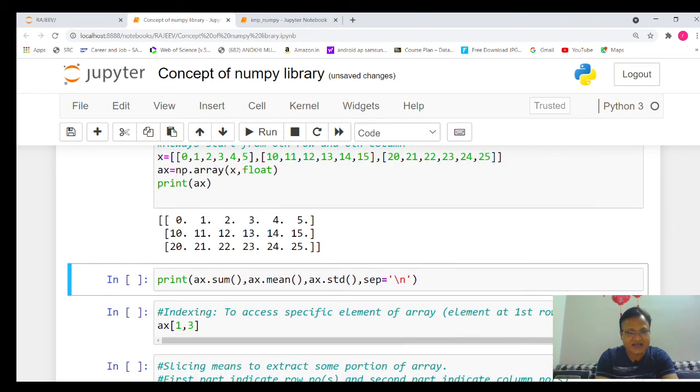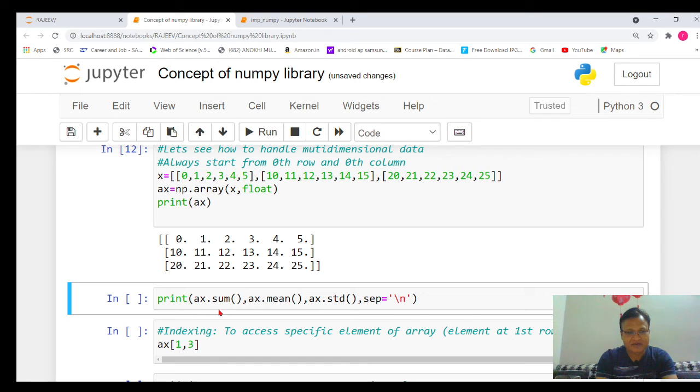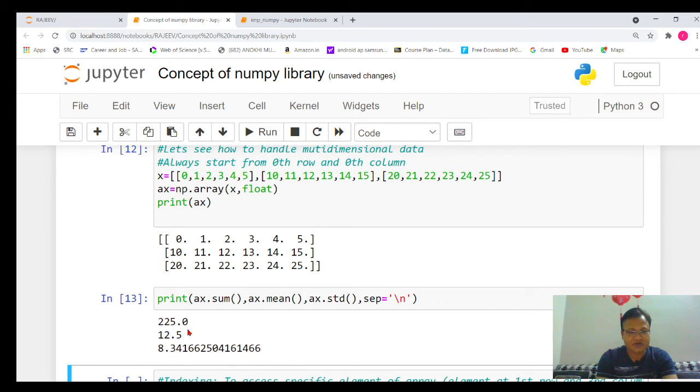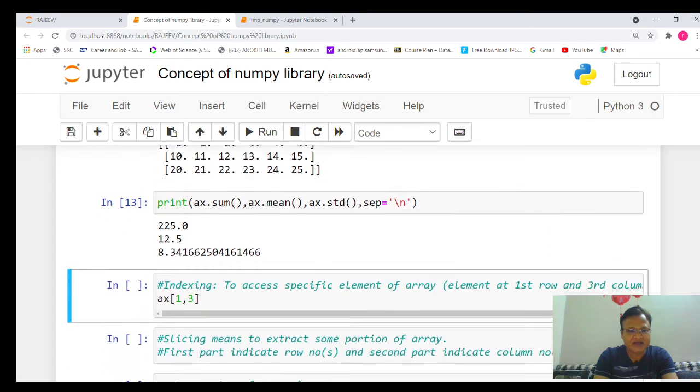Let's try to understand again the sum value, mean value, and standard deviation of a multi-dimensional array. Everything will remain the same. Just write that particular statement, execute it, and now 225 is the sum, 12.5 is the mean, and 8.34 is the standard deviation between these numbers. It's quite simple, and it is similar to the one dimensional array. Whatever the number of lists, you can use them in a multi-dimensional array.